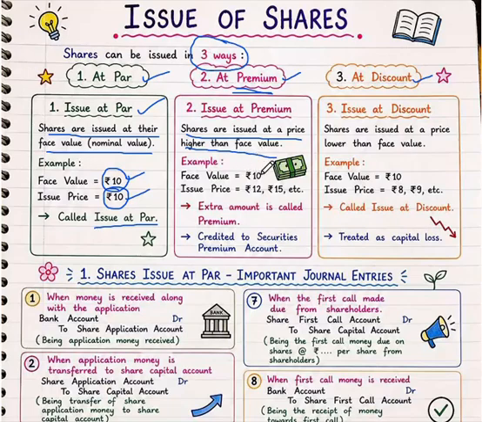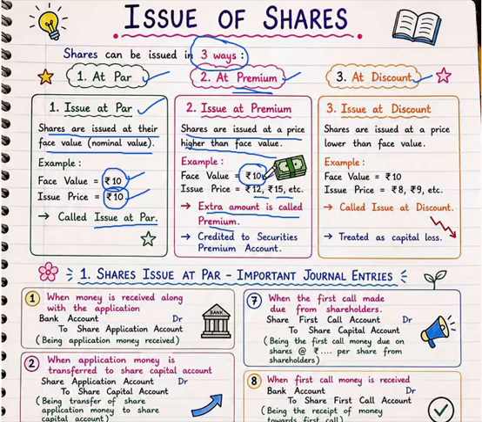For example, the face value of the share is 10 rupees, but the company is issuing their shares at 12 rupees or 15 rupees. That means the company is issuing higher than the face value of the share. That is called a premium.